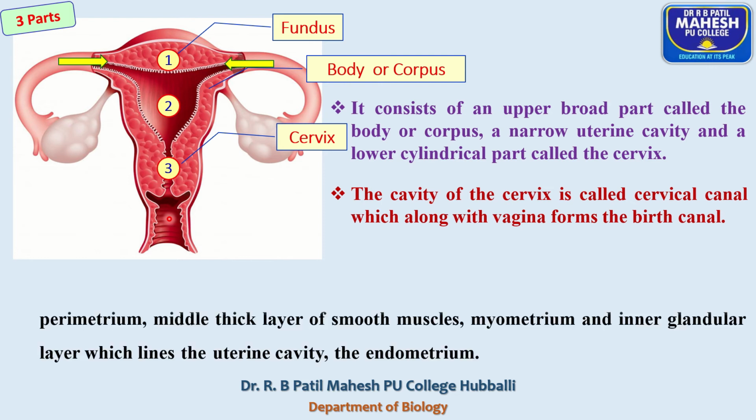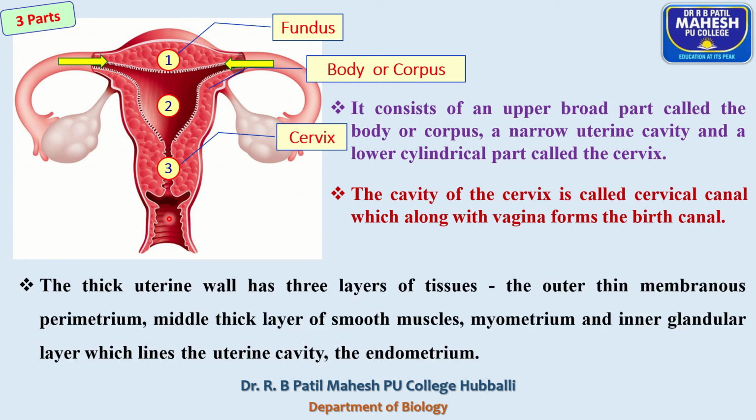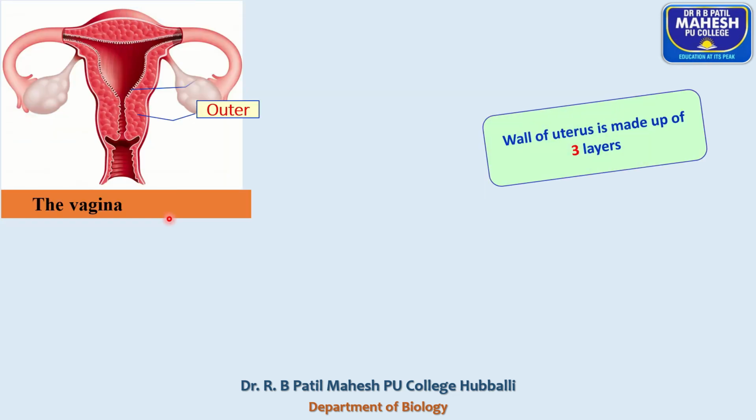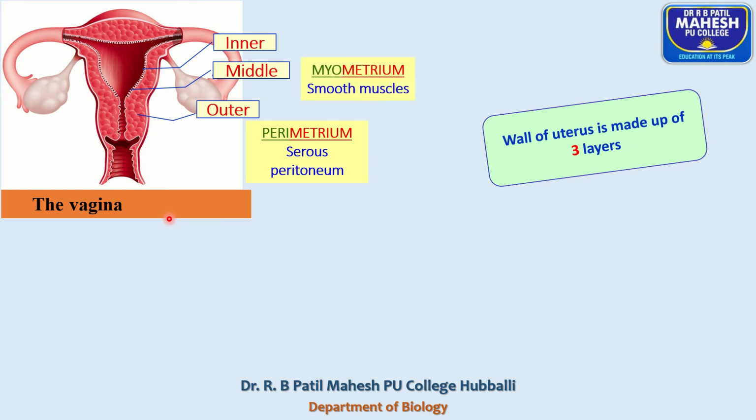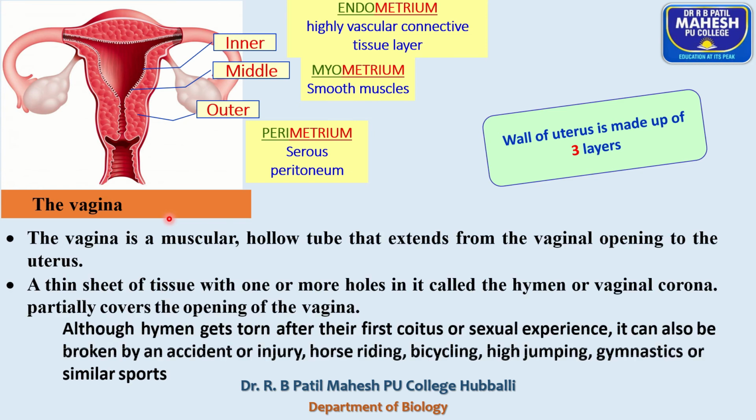forms the birth canal. The uterine wall is made up of three layers. The outermost layer is called the perimetrium, the middle one is called the myometrium, and the innermost layer is called the endometrium. So serous peritoneum, myometrium, and the innermost layer is called the endometrium. Remember one thing: the myometrium is made up of smooth muscles.